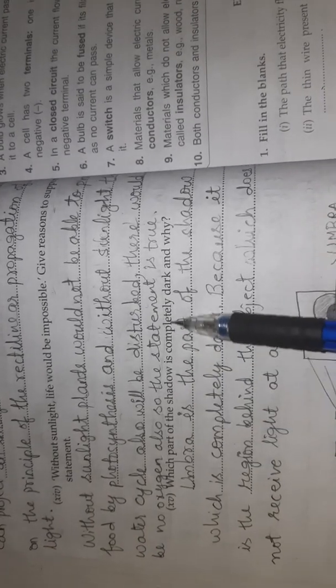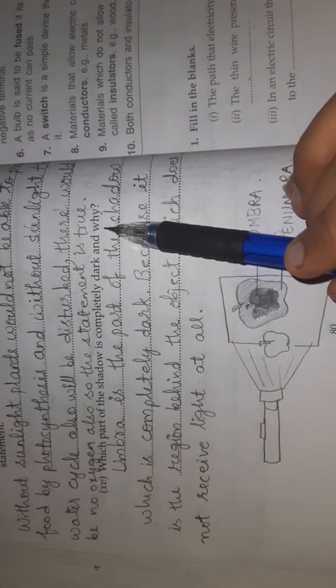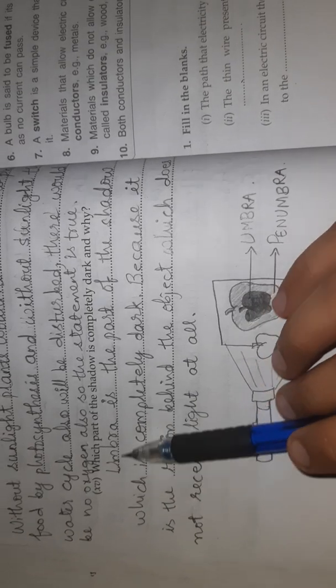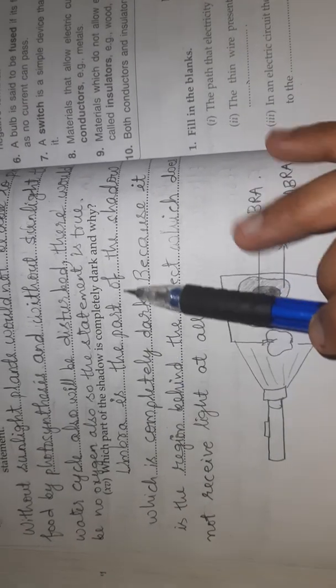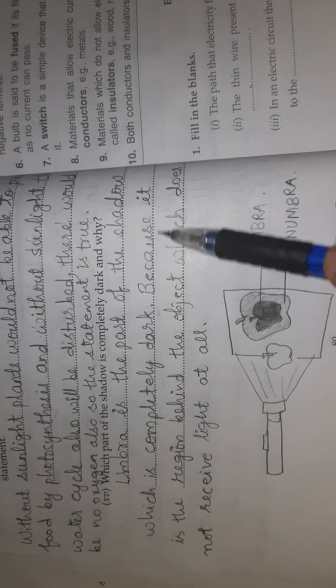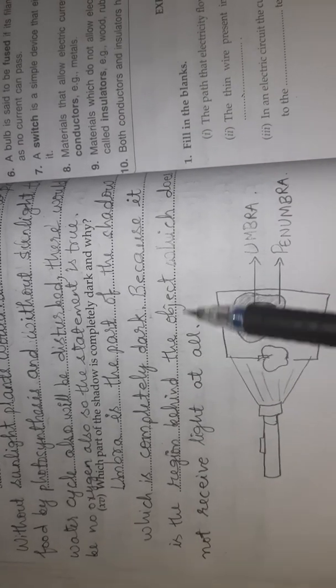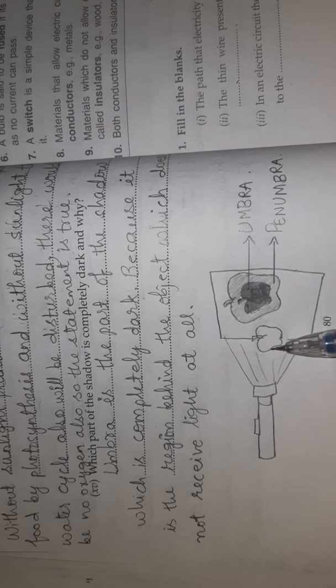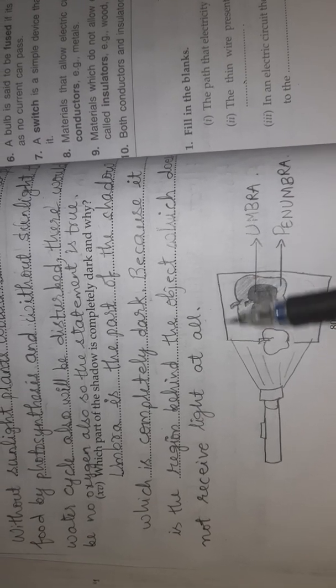Which part of the shadow is completely dark and why? Answer, umbra is the part of the shadow which is completely dark because it is the region behind the object which does not receive light at all. So in this diagram you can see here is the light source and this is the object which is an apple, and this is the screen on which the shadow is formed.